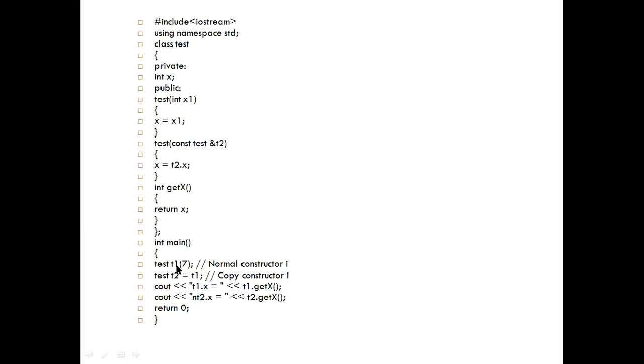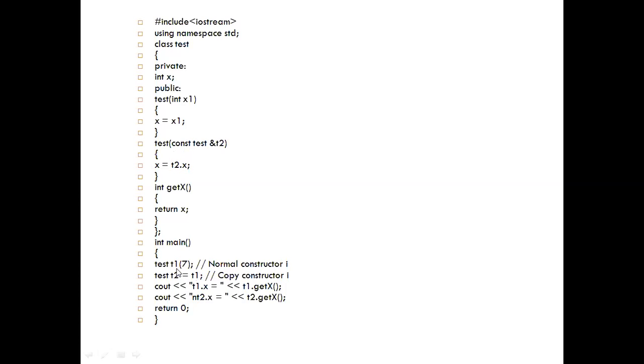So when we create this t1 object, the value of the x variable for t1 is 7. When we create a copy of this existing object t1, that is t2, the value of the x variable assigned in the t1 object gets copied to the x variable in the t2 object. That is the meaning of this copy constructor.